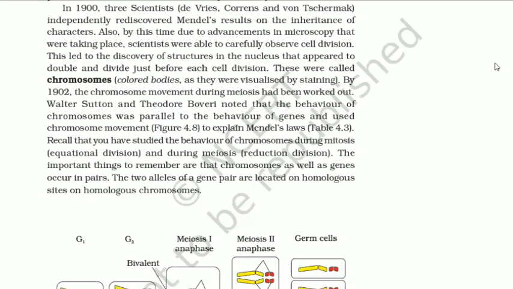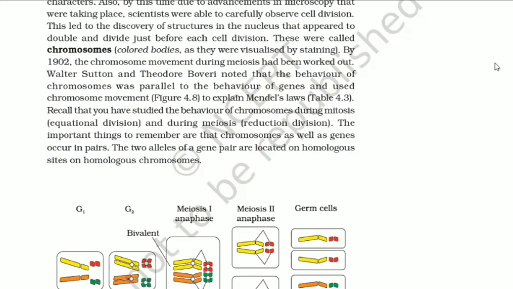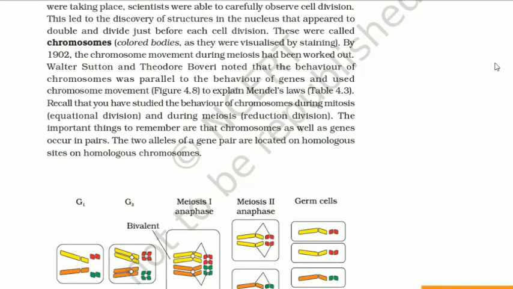By 1902, the chromosome movement during meiosis had been worked out. Walter Sutton and Theodore Boveri noted that the behavior of chromosomes was parallel to the behavior of genes and used chromosome movement to explain Mendel's law.